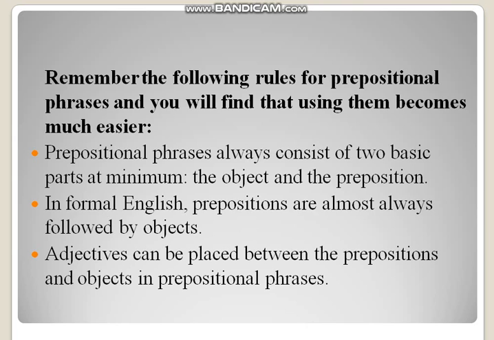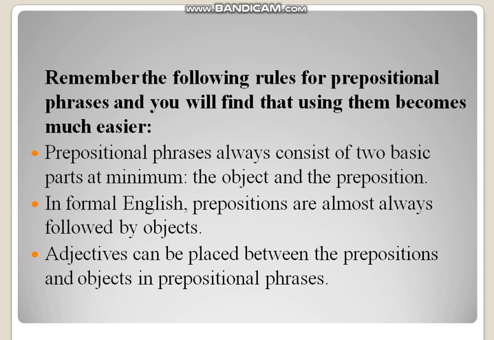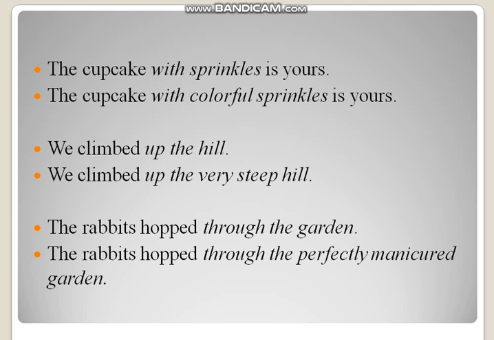If we look at the previous page, all these three points are discussed there. Minimally it consists of two words, the preposition and the object. As you can see, up the hill, through the garden, with sprinkles, these consist of just two words, the preposition along with its object. Then the next rule was that prepositions are almost always followed by objects. Again you can see we have prepositions followed by the object: with is a preposition followed by the word sprinkles, up is a preposition followed by the object the hill, and through is a preposition followed by the object the garden.